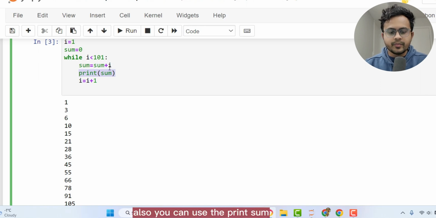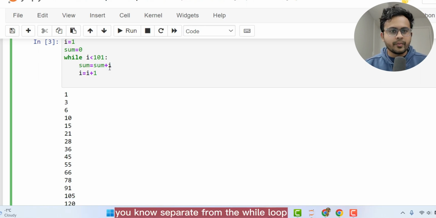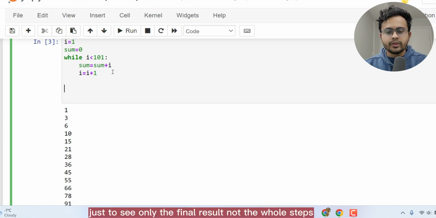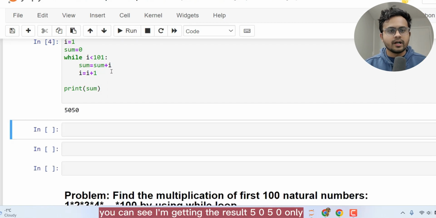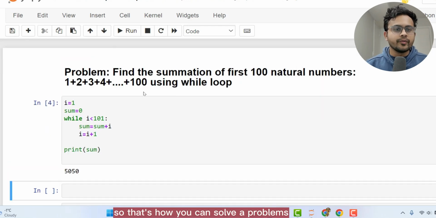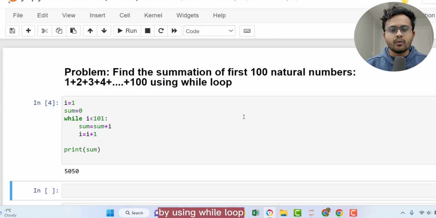Also, you can use the print sum separate from the while loop just to see only the final result, not the whole steps. So now the print is separate. If I hit the run button again, you can see I'm getting the result 5050 only. So that's how you can solve problems by using while loop.